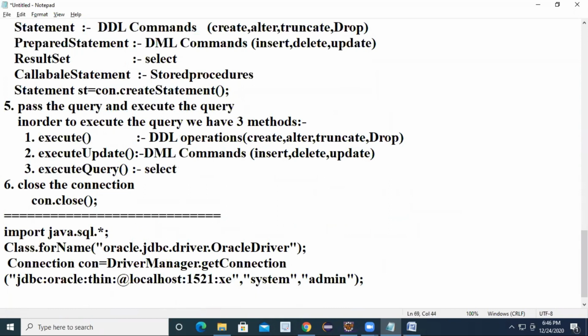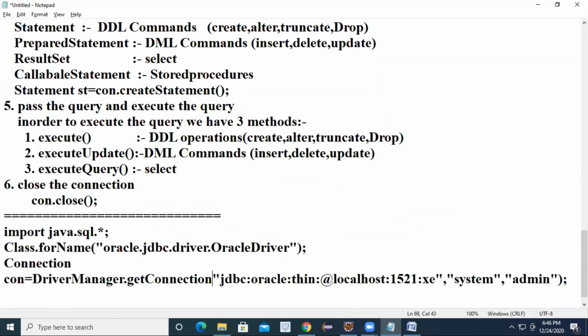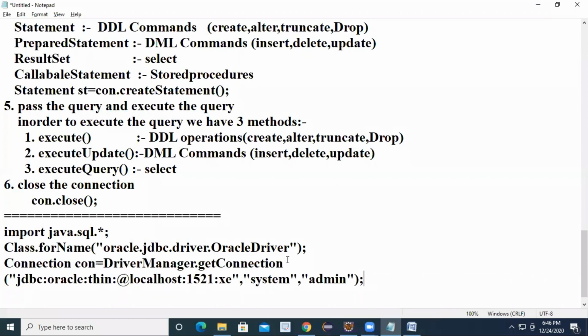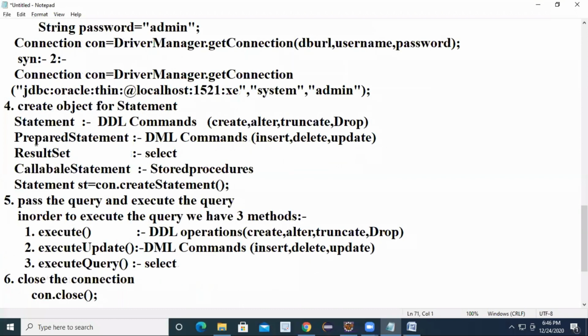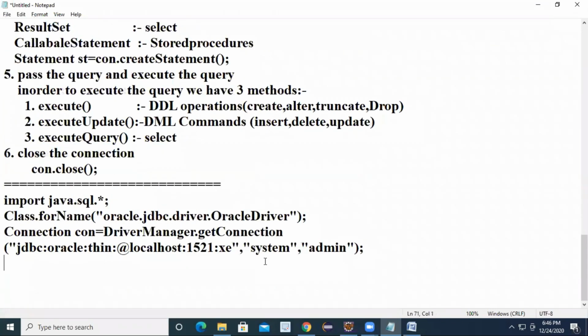Step number 3, get the connection object. Step number 4, create the statement object. Step number 5, pass the query.